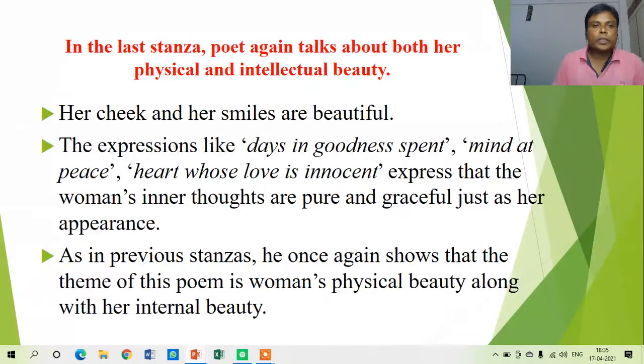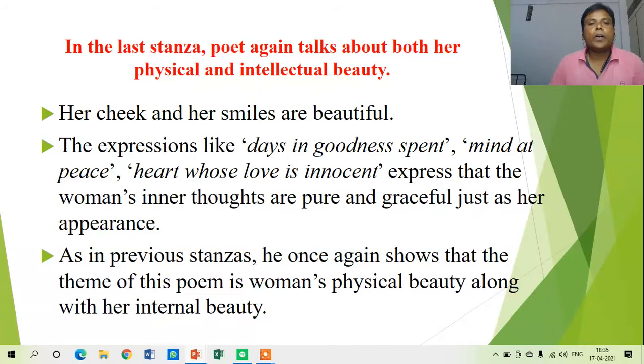So moving on to the third stanza. In the last and the final stanza, the poet again talks about her physical as well as intellectual beauty, the same continuation of the thought into the third and final stanza. It is said that her cheeks and her smiles are beautiful. Now he is talking about her face. Her cheeks and smiles are beautiful.